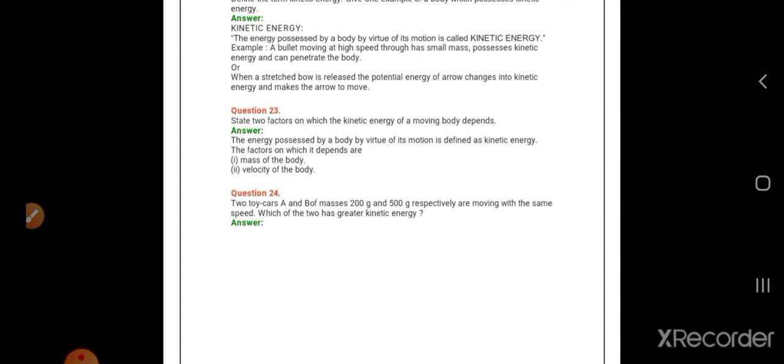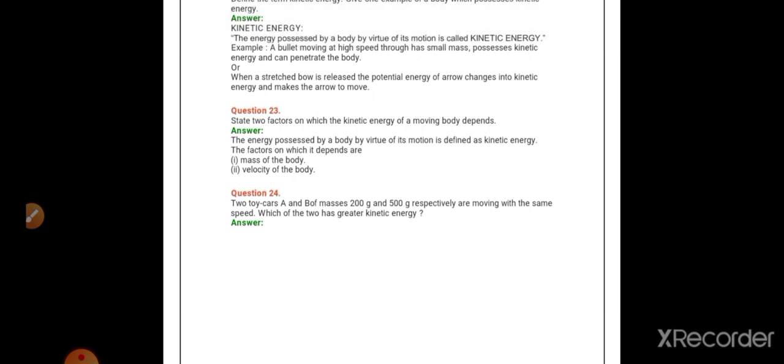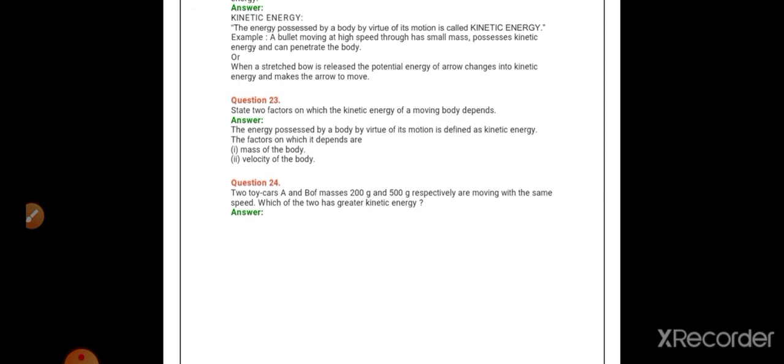Now next question, two toy cars A and B, two masses are given, 200 gram, 500 gram. Which one is having greater kinetic energy? So here check which one is having more mass. More the mass, more will be the kinetic energy. So B is having 500 gram, which is greater than the mass of A, which is 200 gram. So automatically which one will be having more kinetic energy? Toy car B is going to have more kinetic energy since it is having more mass.